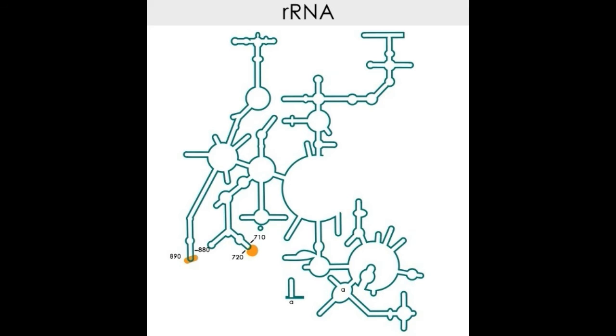Both tRNA and rRNA are non-coding RNA molecules that play an important role in the process of translation. tRNA constitutes 15% of the total RNA. It has a shape similar to that of a clover leaf. It is a small RNA chain which consists of about 80 nucleotides. It has 3 hairpin loops. An amino acid attachment site is present at one end. The section in the middle loop is called the anticodon site. It matches the particular codon on mRNA.